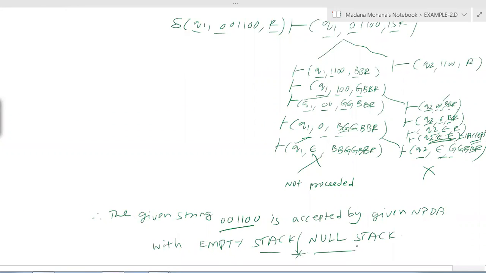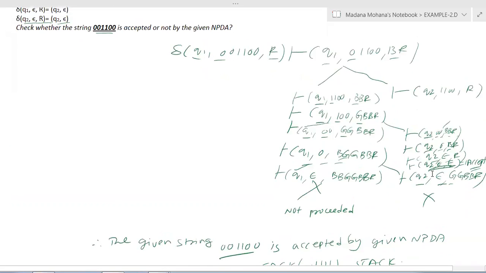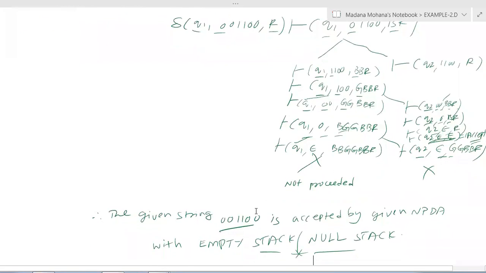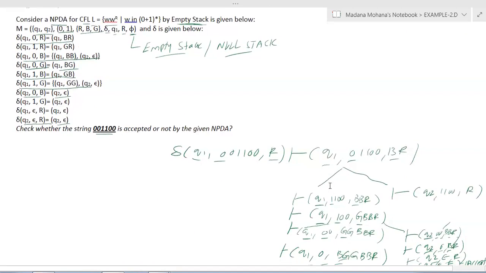Here a final state is not compulsory. We have to check with empty stack only. Suppose the stack is not empty in all paths, you can verify. If in no path you get the stack as empty, finally you can say the given string is not accepted by the given NPDA with empty stack or null stack. So this is the conclusion.